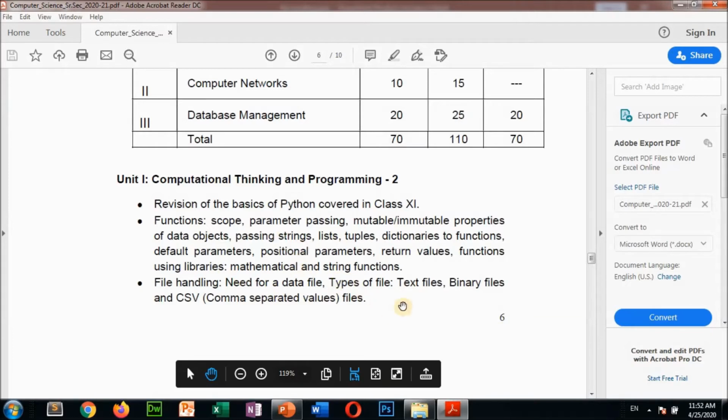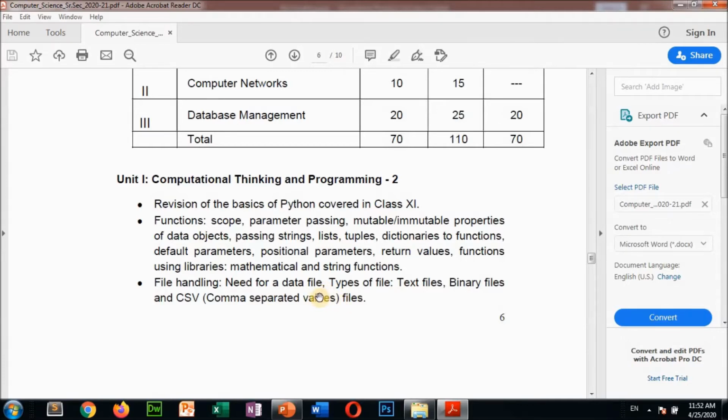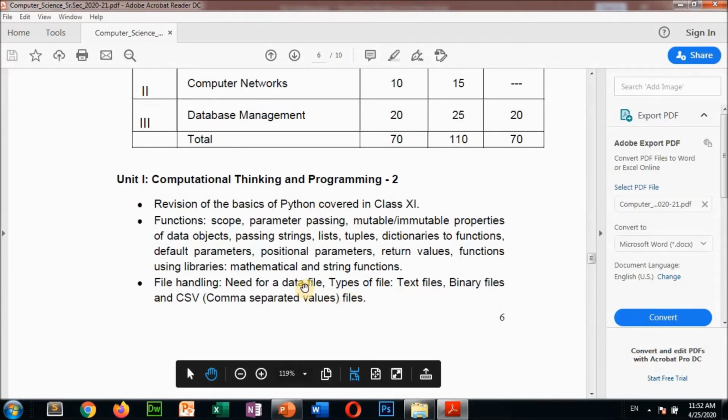There are different types of files: text file, binary file and CSV file. Text files are for text operations, binary files for numerical operations, and CSV files, comma separated value files, for storing a database or any tabular records. For that I have prepared a presentation, and I have also done some programs for your practical, so you can practice at home.